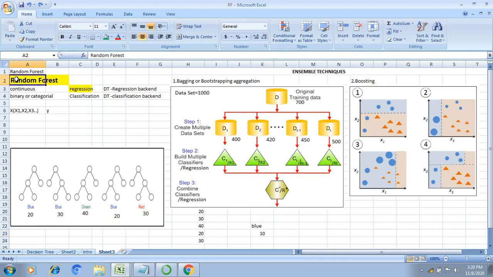Similarly, in the case of the random forest classification technique, for example, for the first decision tree I got blue. For the second decision tree I got the categorical information blue again. For the third decision tree I got green. For the fourth decision tree I got blue.